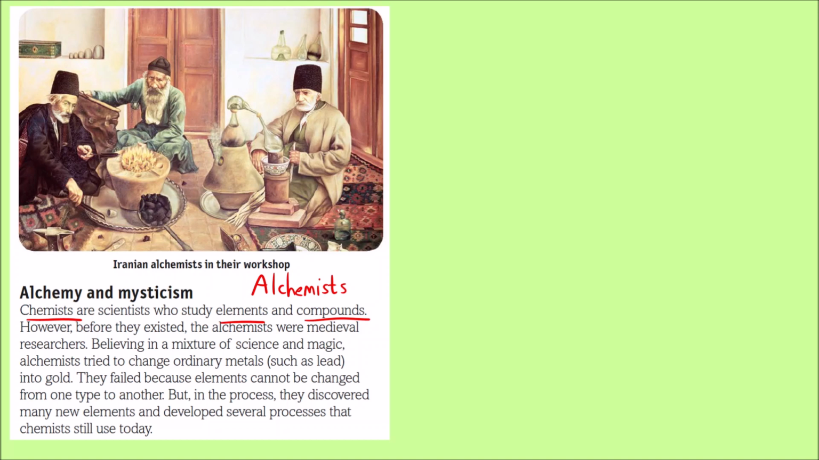But in the medieval period, there were some researchers who believed in a mixture of science and magic. They used to believe a lot in magic. That is the meaning of the term mysticism. They believed that we can somehow introduce magic into science and create something interesting. What they did was they tried to convert ordinary metals like lead, which is Pb, into gold.